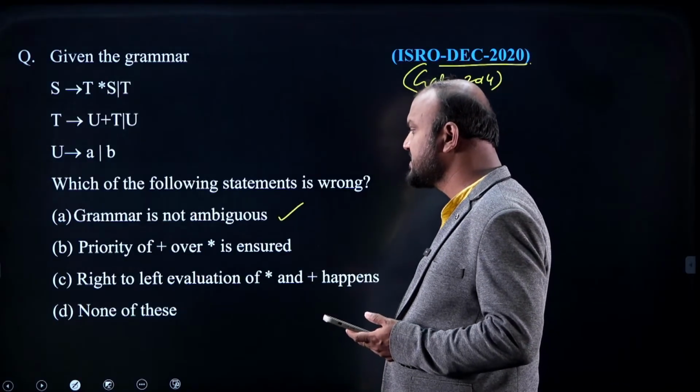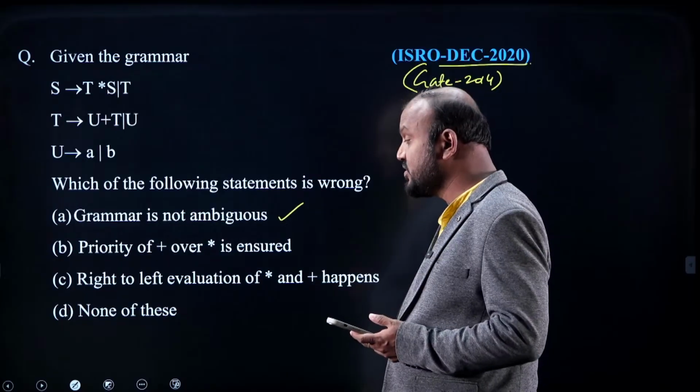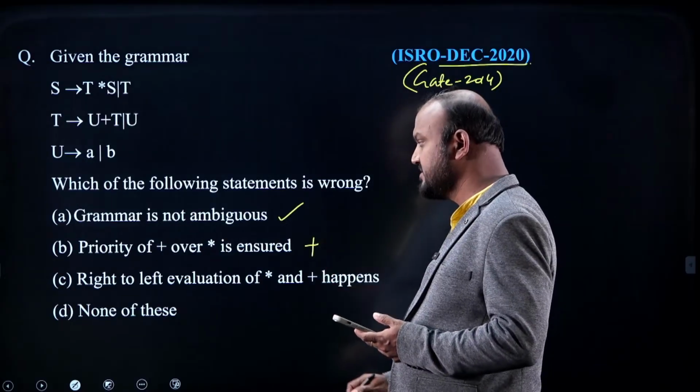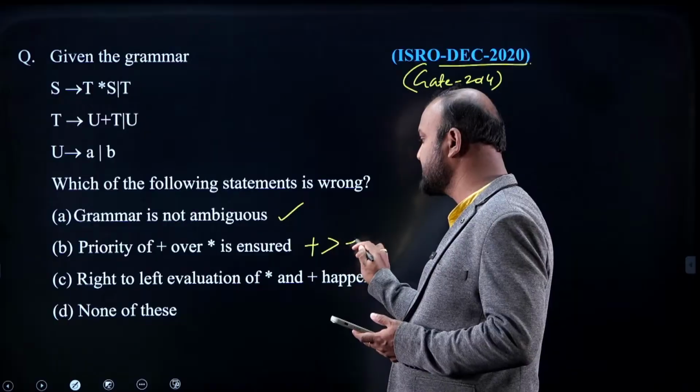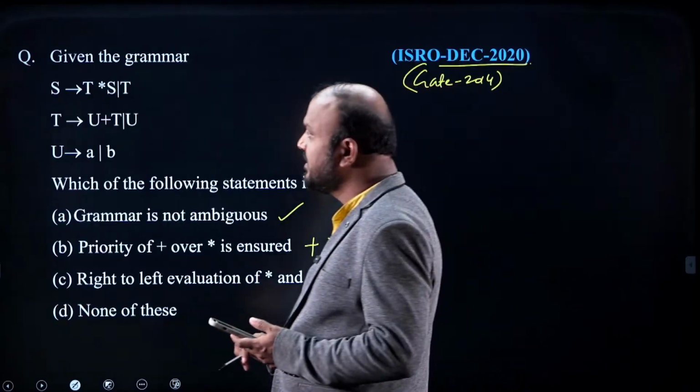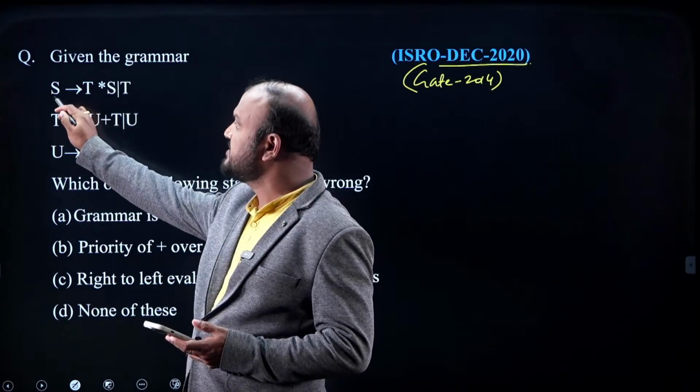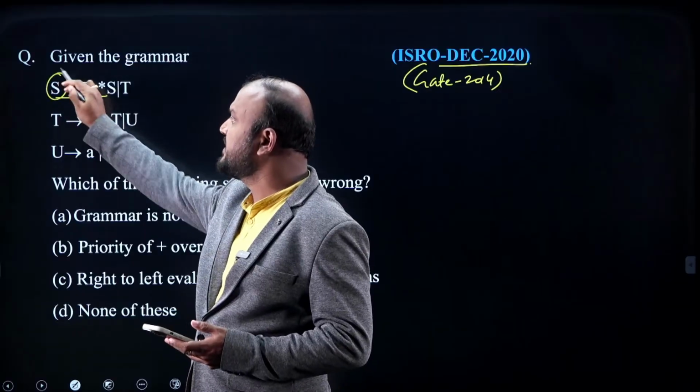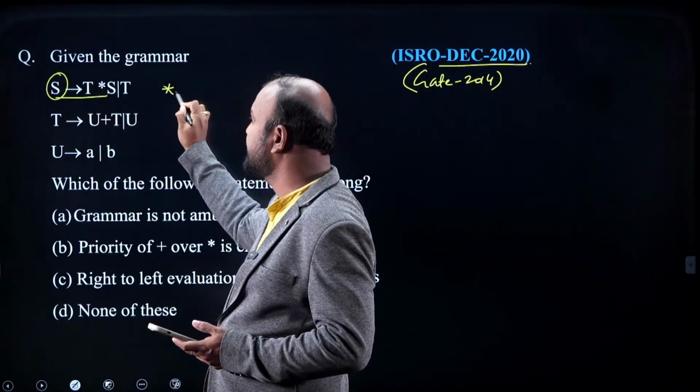Priority of plus over star is ensured. What does it mean? Priority of plus over star means plus has higher precedence than star. Look, the grammar has a starting non-terminal S, and with S, star is defined.